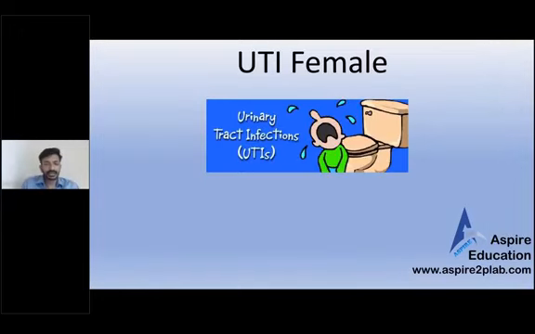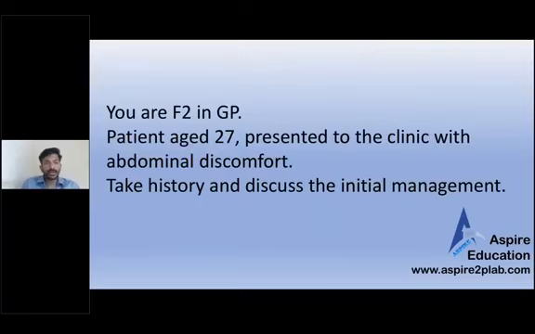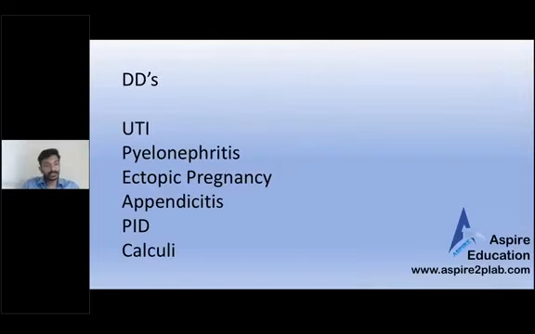UTI female, that's again the same kind of station, but the lady is young here, 27, and came with abdominal discomfort. But abdominal discomfort can have plenty of differentials, so we will be asking about them. UTI, pyelonephritis, ectopic pregnancy, appendicitis, PID, calculi. These can be our differentials. So just see what kind of positive things your patient will give.